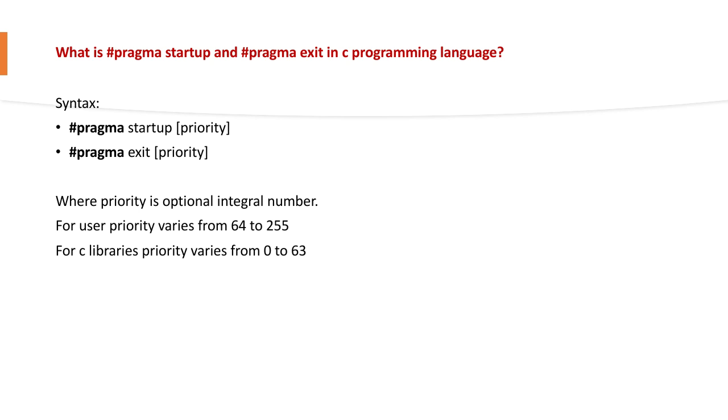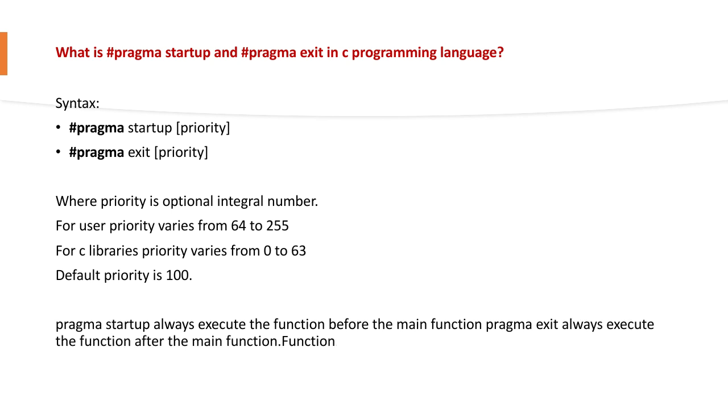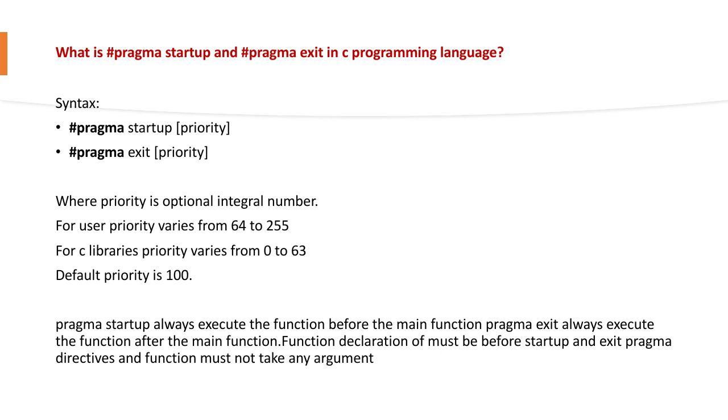So pragma startup always executes the function before the main function. Pragma exit always executes the function after the main function. Function declaration must be before the startup and exit pragma directives, and functions must not take any argument and must return void.